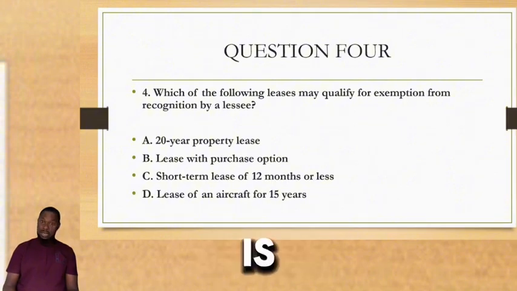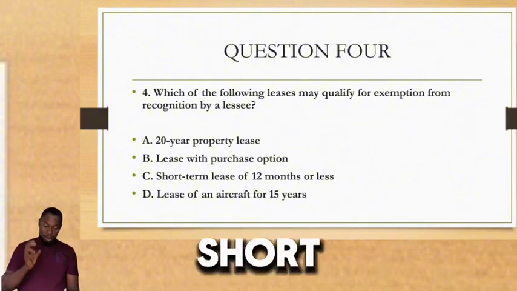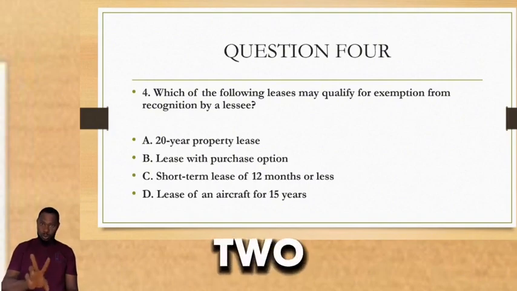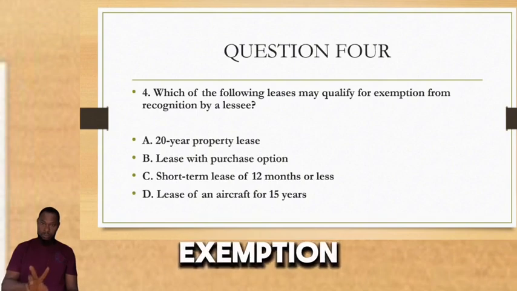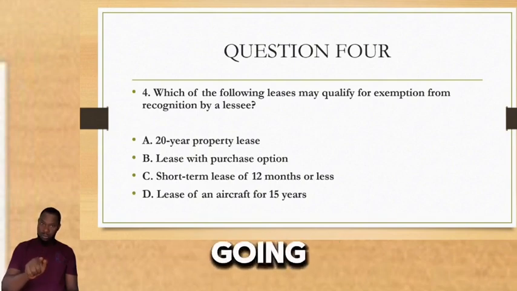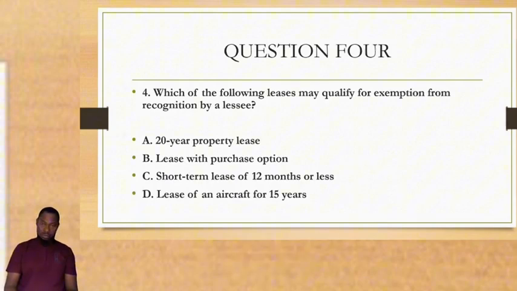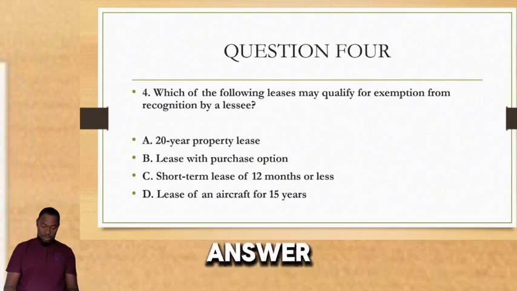Correct answer is C, short-term lease of 12 months or less. You know, there are 2 conditions for exemption. So the second one, I'm not going to tell you. Just go back, watch that video, and come back to answer this question. But for this, the correct answer is option C.